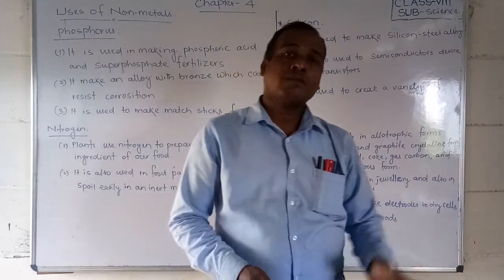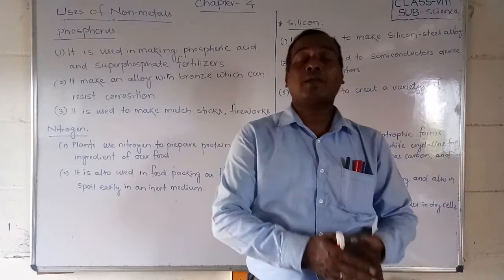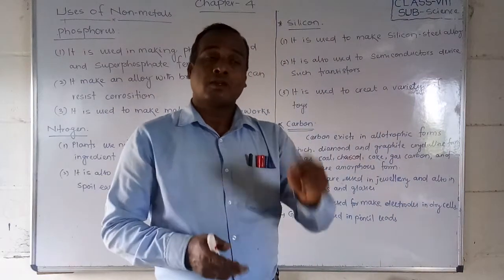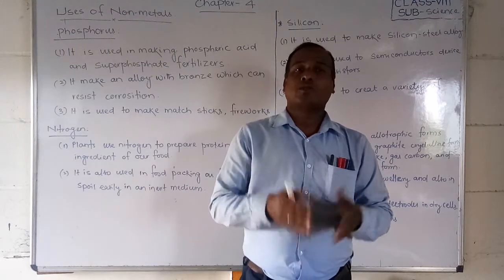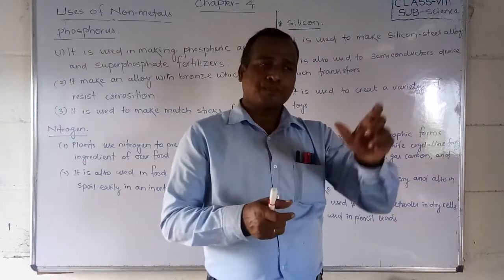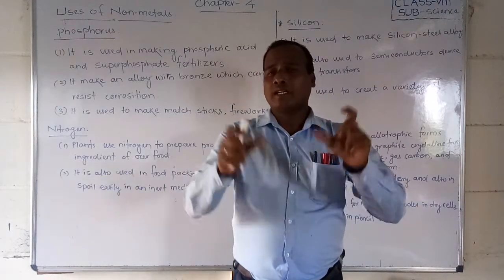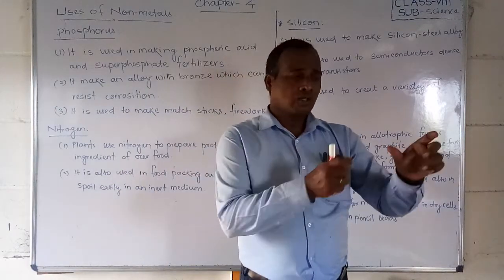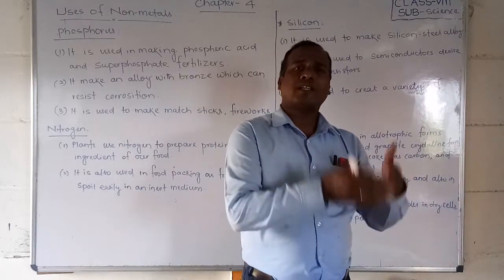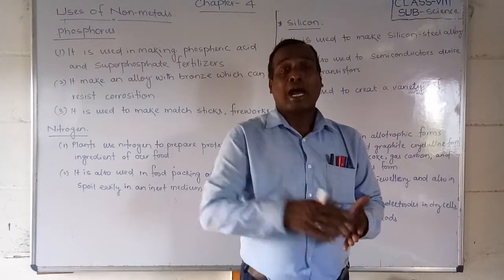What is the crystalline form? The crystalline forms are diamond and graphite. Remember students, this is very important in higher classes when we study hydrocarbons. So carbon is generally classified into two forms in allotropy. One is graphite and diamond, that is crystalline form. Another one is amorphous.